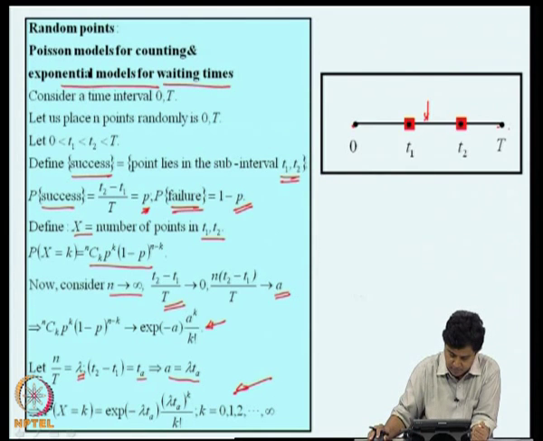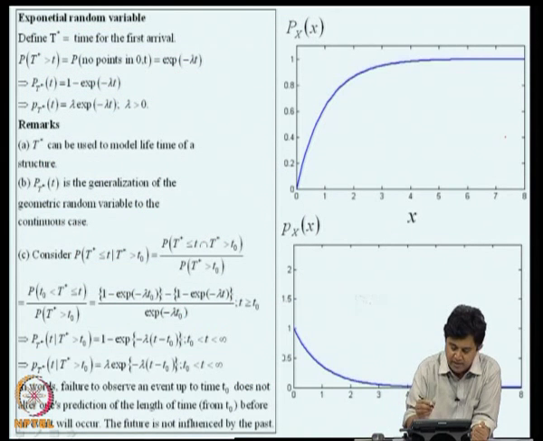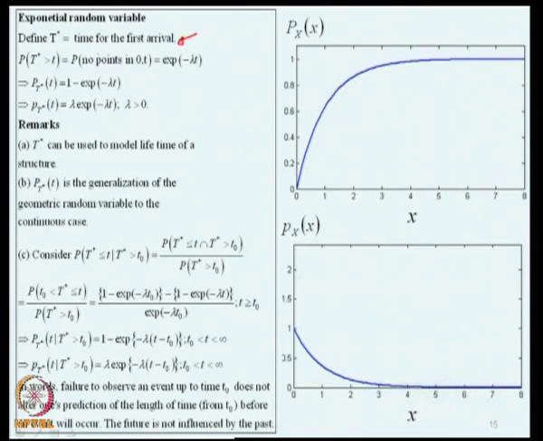Now, we define another random variable t star, which is the time for the first arrival. You start from 0, what is the probability that t star is greater than some time t? If the first point is going to arrive after t, there will be no points in 0 to t.